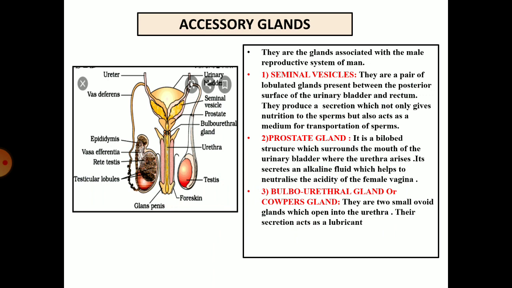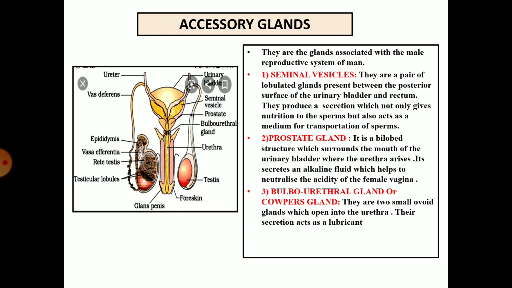Now let us see the accessory glands. There are 3 accessory glands in the male reproductive system. Seminal vesicles. They are a pair of lobulated glands present between the posterior surface of the urinary bladder and the rectum. They produce a secretion which not only gives nutrition to the sperms but also acts as a medium for transportation of the sperms. The vasa deferentia meets the seminal vesicle first and then joins to form the ejaculatory duct.